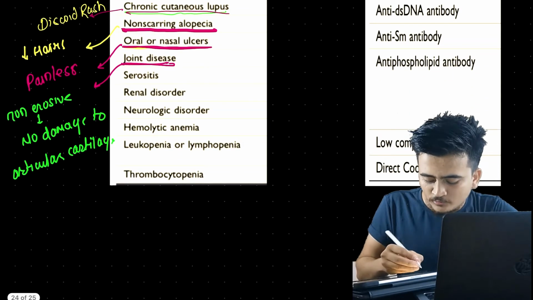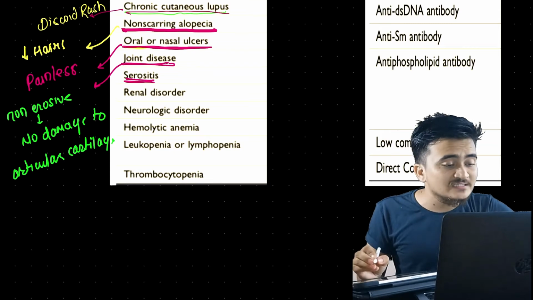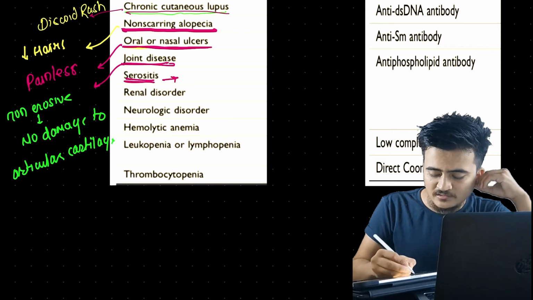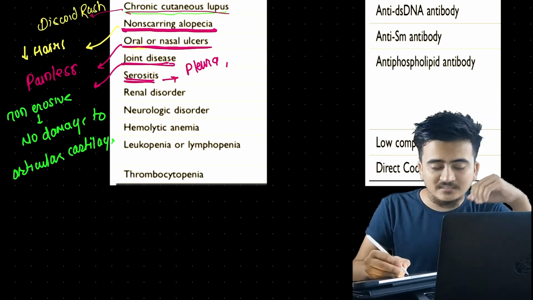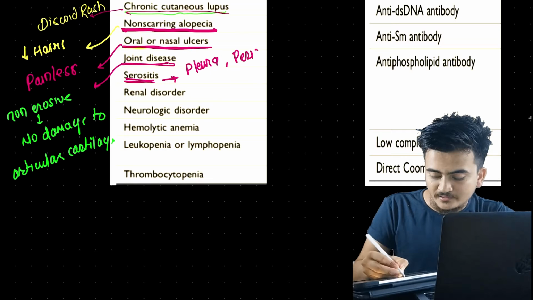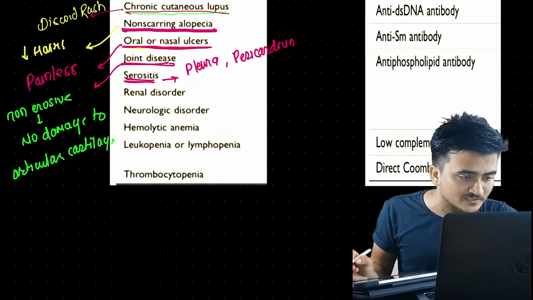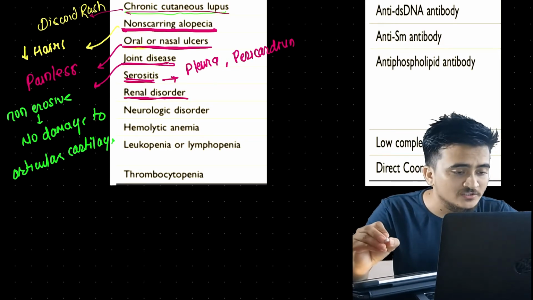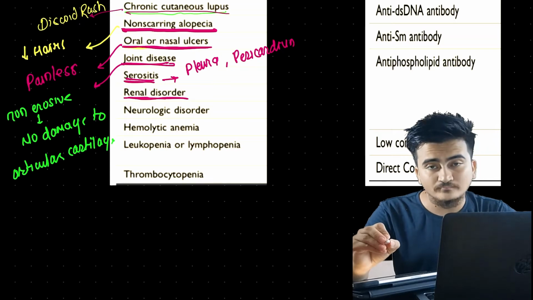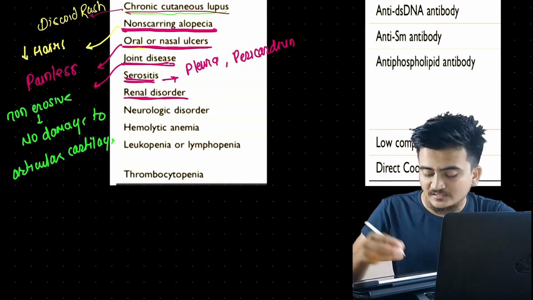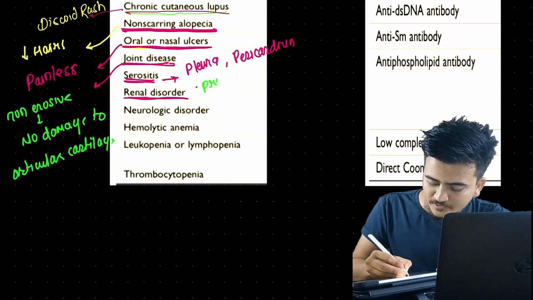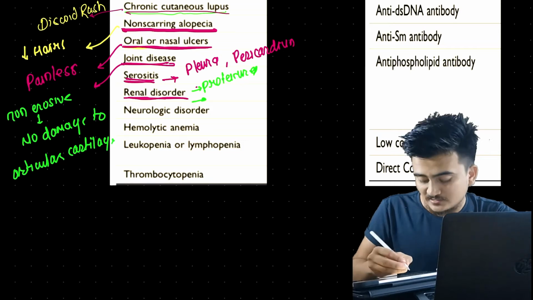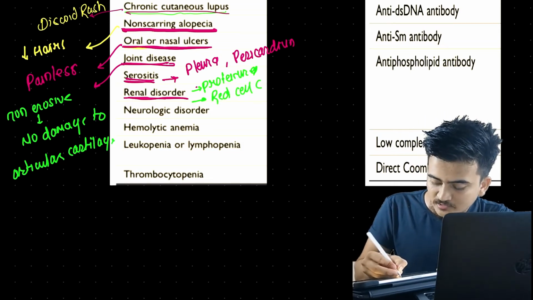Similarly, now talking about serositis. Serositis is simply the inflammation of serous surfaces. What are the serous surfaces? The pleura and the pericardium. Inflammation of these surfaces is serositis. Similarly, there can be renal disorders, in which we may find proteinuria, and we can also see red cell casts.